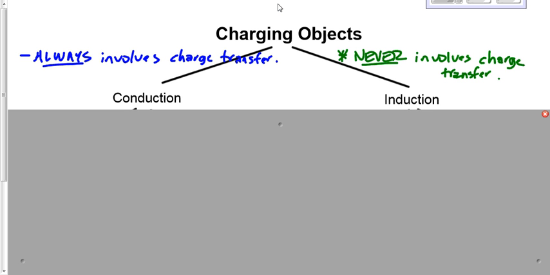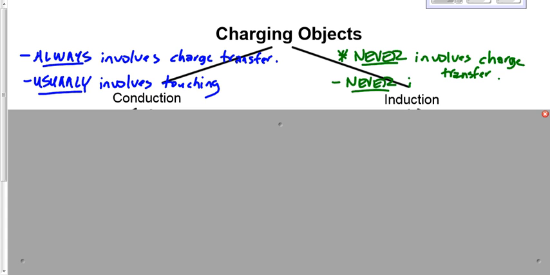Now, conduction, again, usually, not always, but usually involves touching. Whereas induction, well, will never involve touching. We don't need to put an asterisk beside that. We'll just say it never involves touching. So if you have trouble distinguishing them, forgetting which one goes with which, just remember that induction is the never one, the never charging, because it never involves a charge transfer and it never involves touching.